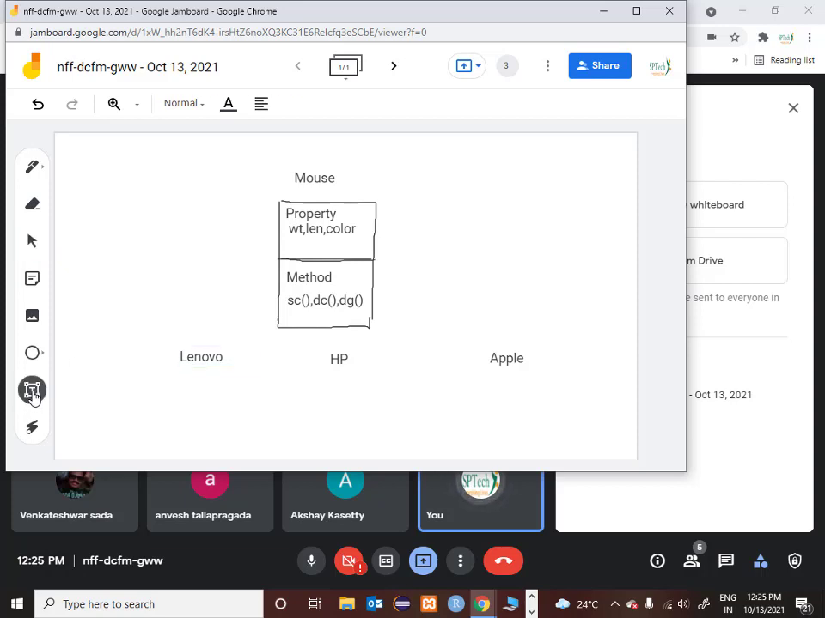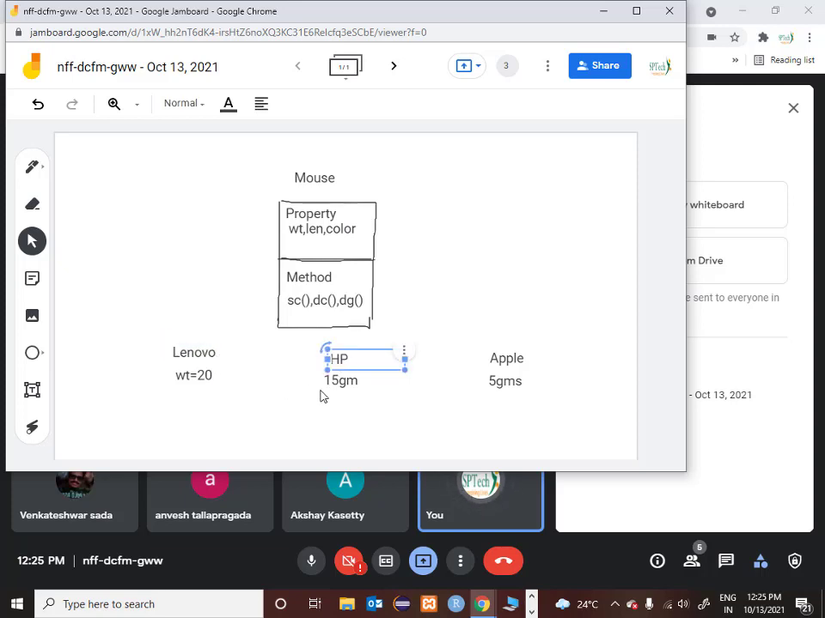Okay, so let's write down those values also. For example, the weight of a Lenovo mouse is around say 20 grams. And the weight of an HP mouse is around say 15 grams. I'm just giving an example. And Apple is the lightest, so let's say it's around 5 grams. So the weight has changed. Similarly, the length property for Lenovo is different, the length property of HP is different, and the length property of Apple is different. And same with color property as well.